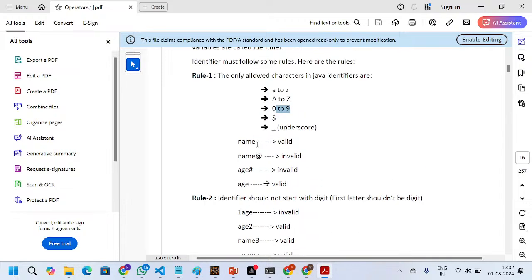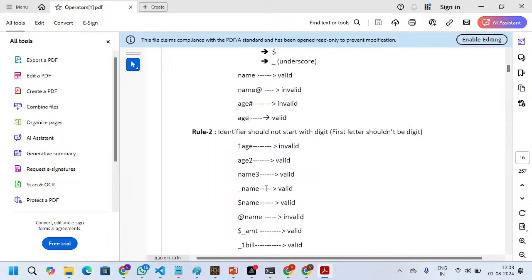If you see the combinations, we can write like this, that is also valid. If you write a name with the at-the-rate symbol, it is not allowed, that is invalid. Instead of dollar, if you use any special character, that is not allowed. Age hash is also invalid. So this is valid, this is valid.